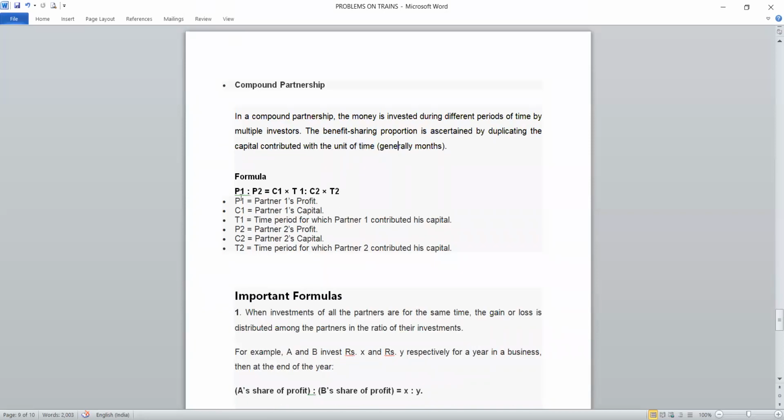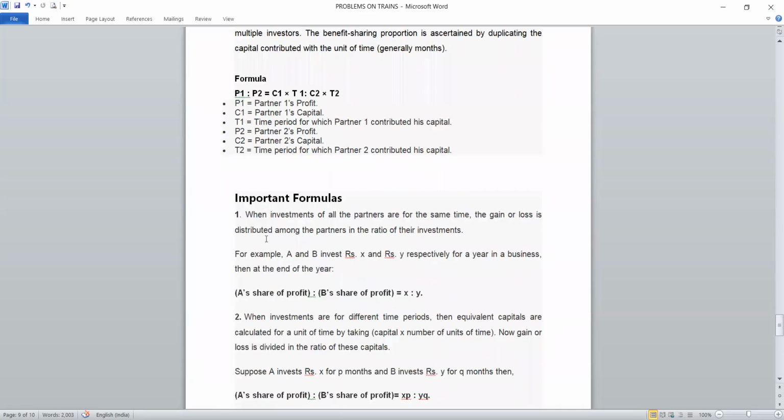So for that, let's see a formula. P1 is to P2, meaning the profit ratio. P1 is the first partner's profit and P2 is the second partner's profit. They will be obtained by multiplying the amount they invested by the time period they have been in the business. By multiplying both, the profit share will be obtained.